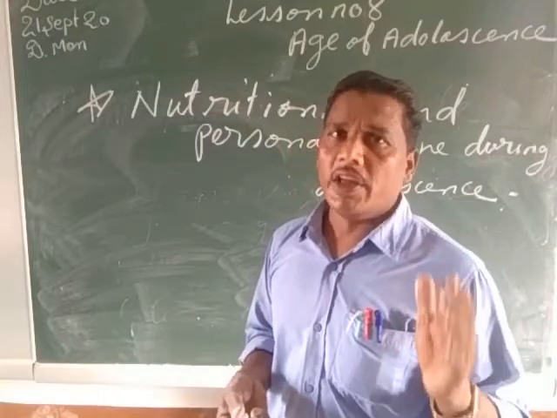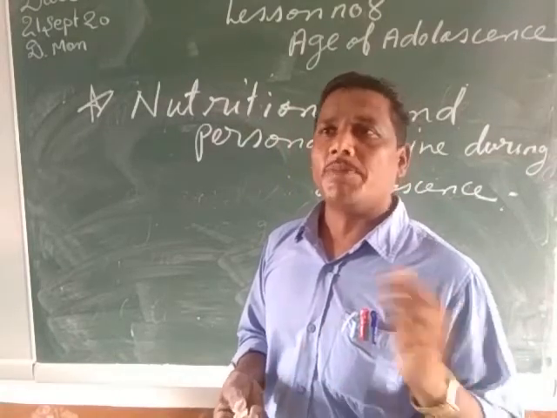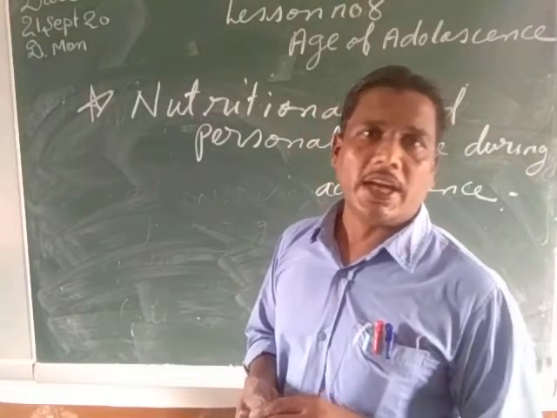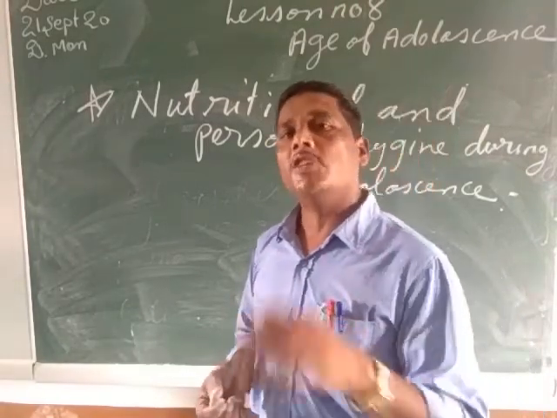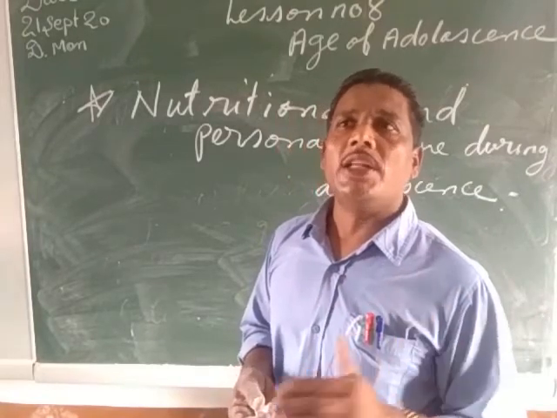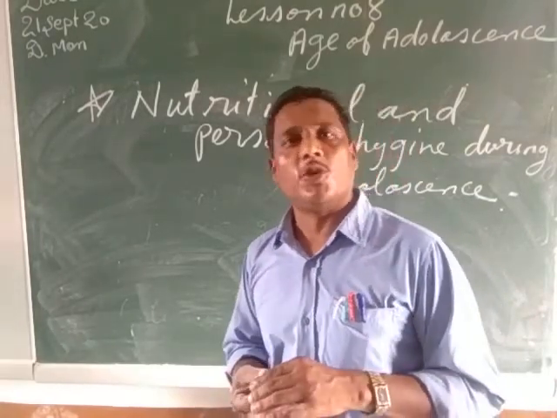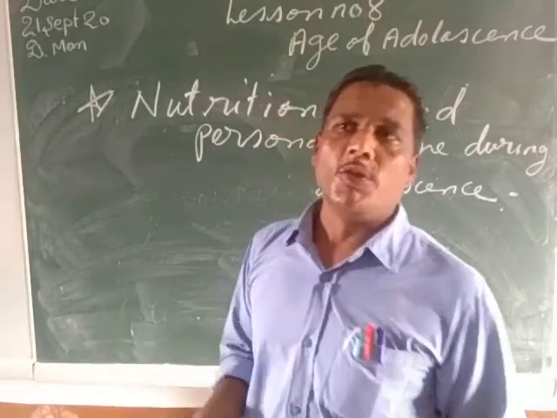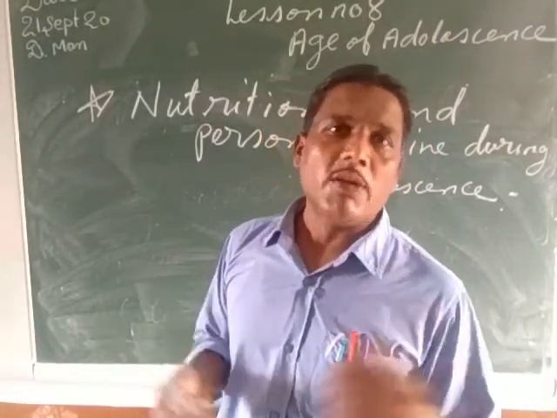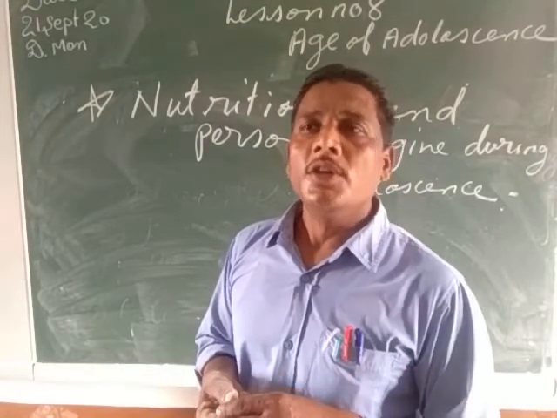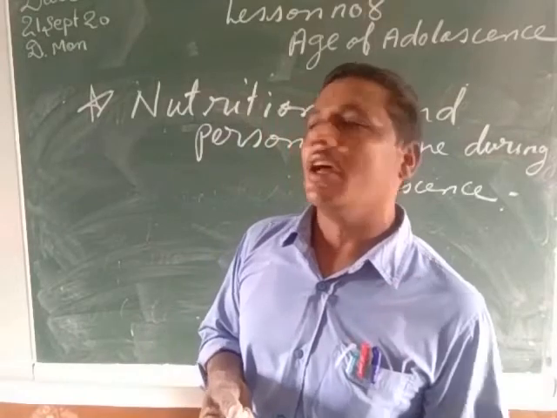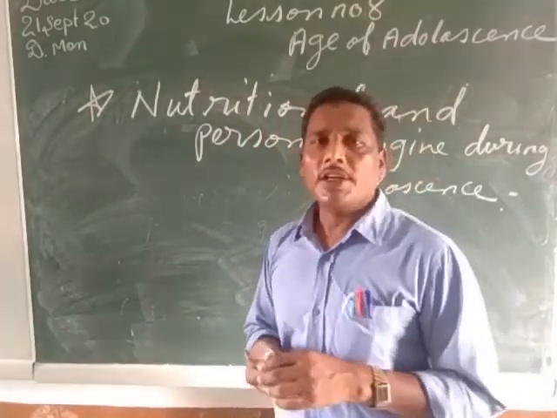That's why it is very important that boys and girls passing into the age of adolescence take a complete balanced diet and avoid junk food, because a complete balanced diet can provide all the nutritional requirements for the body. For example, in the case of boys, the muscles are developing a lot, so they need a lot of proteins. Bones are developing a lot, so they need a lot of calcium. In the same way, since they are performing a lot of activities, they also need a lot of carbohydrates.